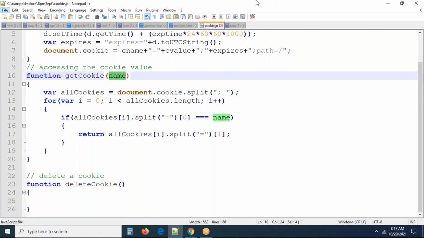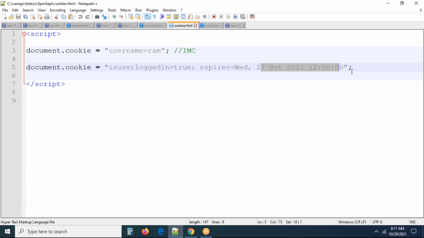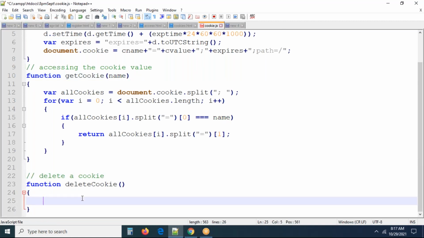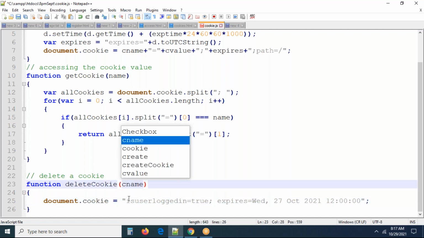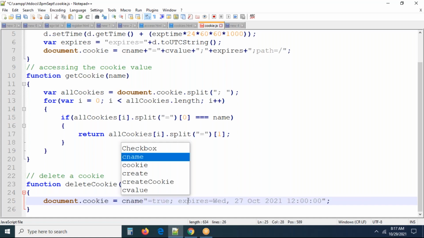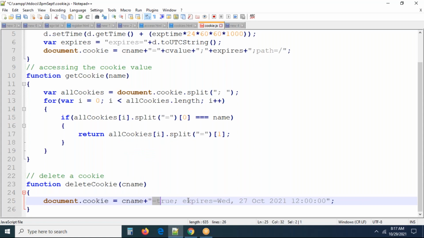Let me do one thing. What is the cookie we created here? This is the cookie creation, right? Same, you have to take it for deleting the cookie also. In this, you have to pass the same cookie. What is the cookie we created? There is the cookie name. So here we have to take the cookie name. Let me take this as empty.